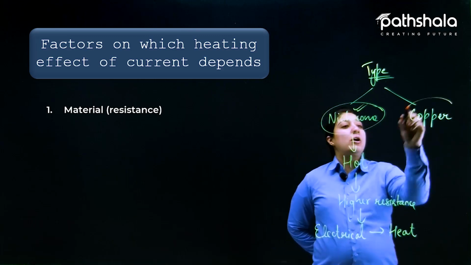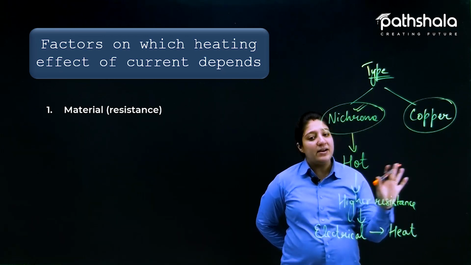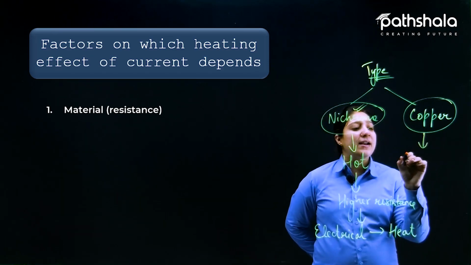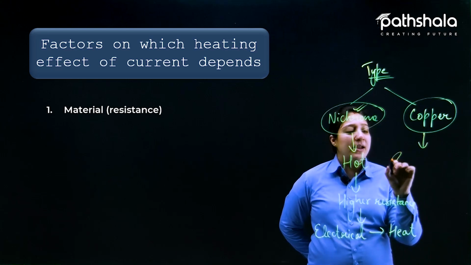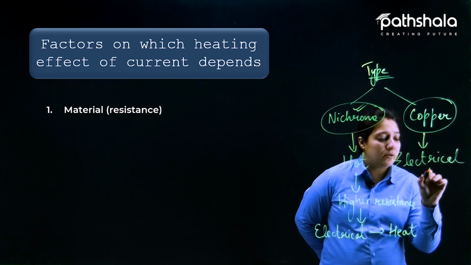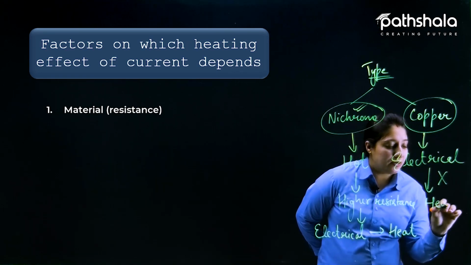But in the case of copper wire, it doesn't have higher resistance, and when it is connected into the circuit, what will happen? There will be a proper flow, and as a result, the electrical energy is not converted into heat energy.